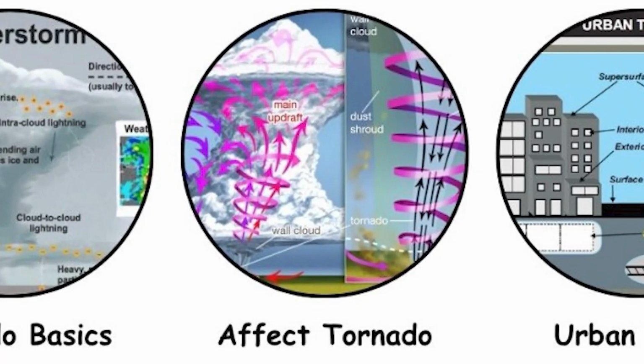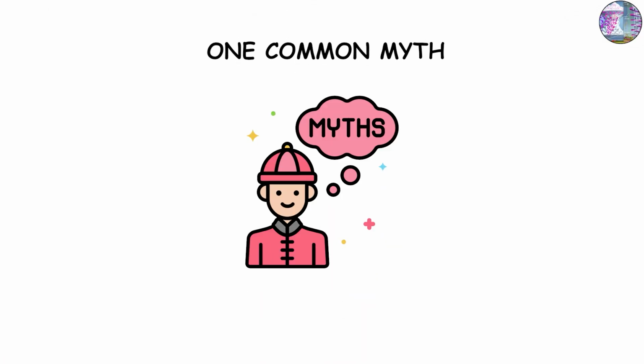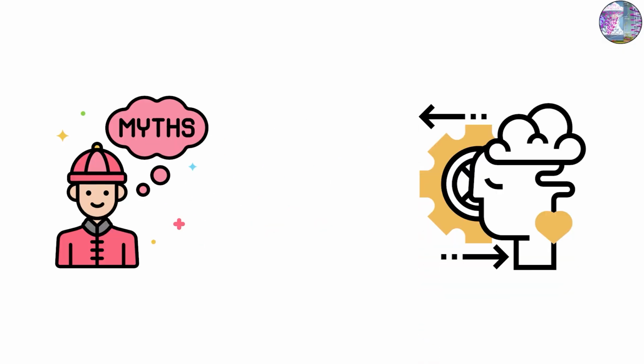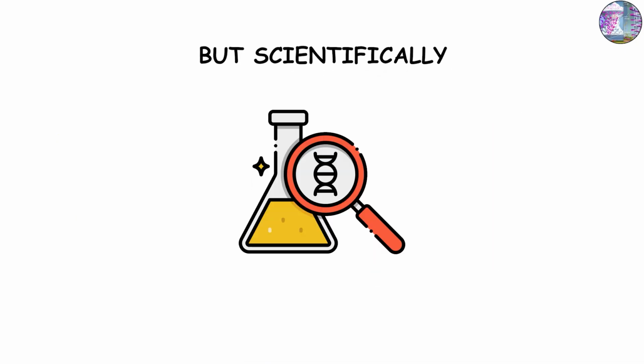Scene 2. Do cities affect tornado formation? One common myth says that cities somehow repel tornadoes. People often believe large urban areas create air turbulence or heat islands that disrupt tornado paths. But scientifically, that's not true.